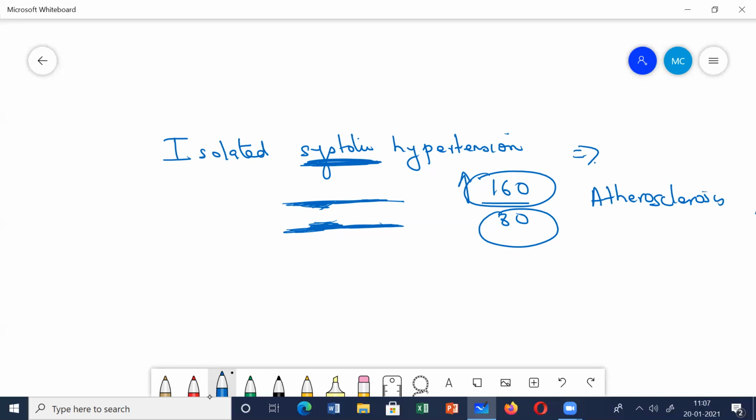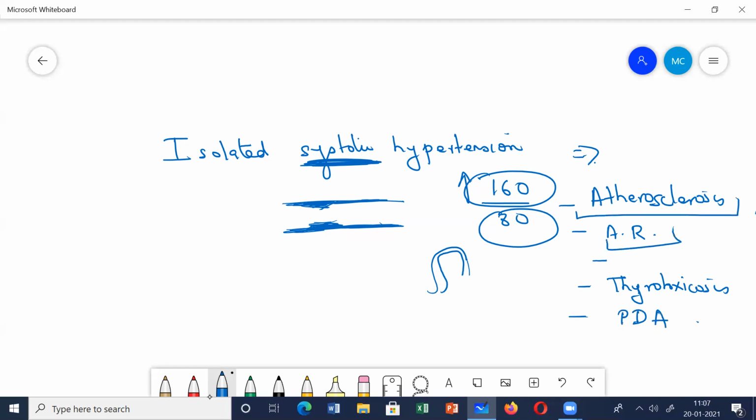Apart from this, there are many other reasons also, like aortic regurgitation, coarctation of the aorta, the narrowing of the aorta in certain regions. Then you have thyrotoxicosis, an excess amount of thyroid hormones in circulation. Then you have patent ductus arteriosus. These are some other causes, but the most common causes are atherosclerosis and aortic regurgitation. Thyrotoxicosis also you can see in patients.